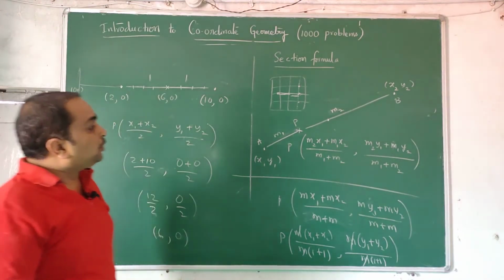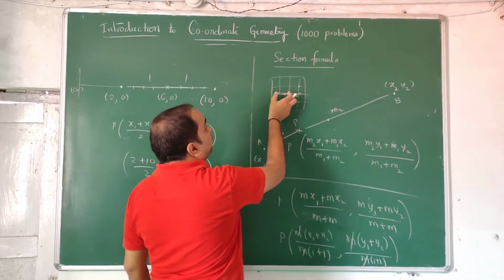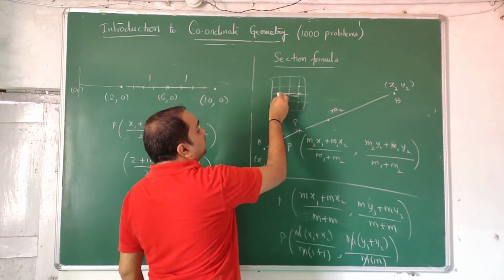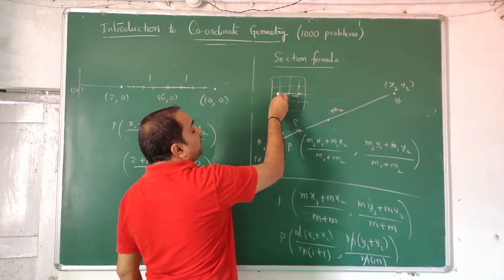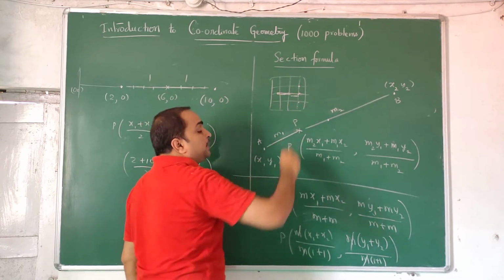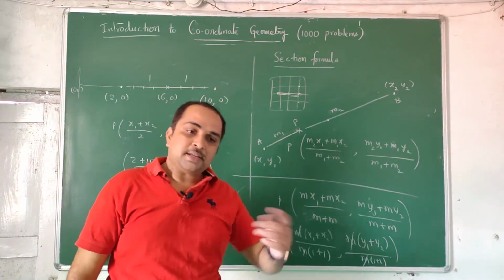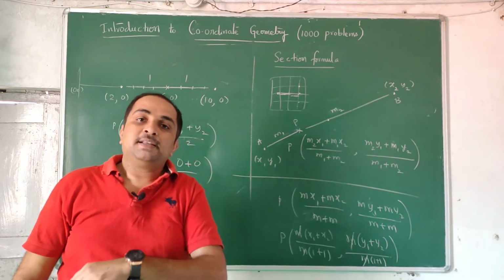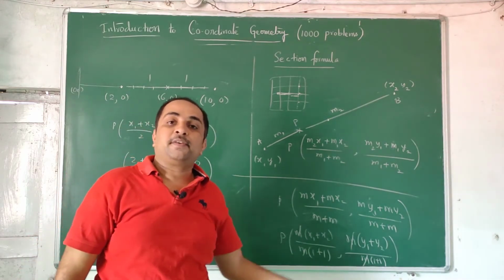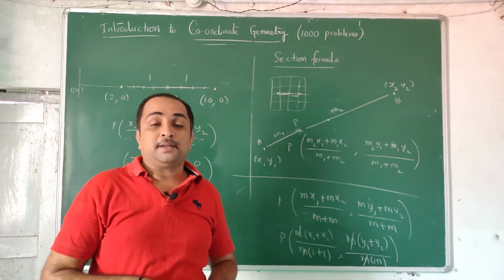And if 3 points are known and you want to know the ratio, this distance you separately find out by square root of (x2 minus x1) squared plus (y2 minus y1) squared. This distance you find the same way. Divide the 2, you will get the ratio. You can recheck. You can give the ratio and find the distances, or find the distances and give the ratio. So many things you can play with.